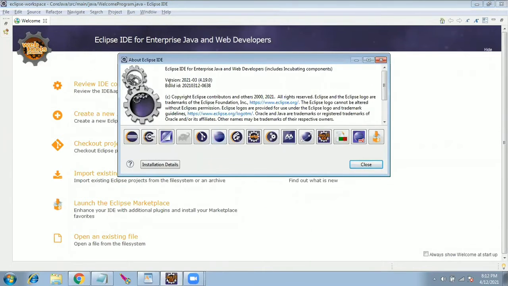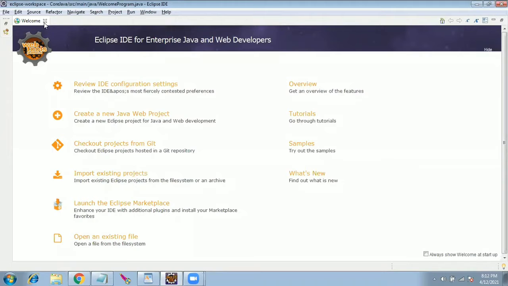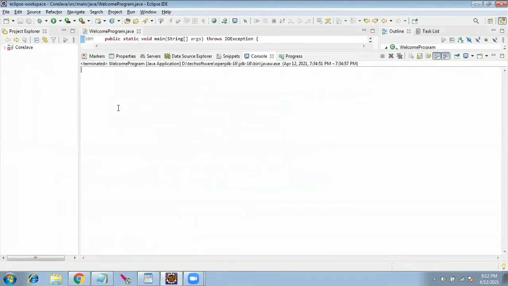The Eclipse IDE I am using is version 2021 March. It was released previous month. It's 4.19. Okay. So let's go into our first program. Then we will start going through each of the concepts. I always believe I have a different methodology, which has been working out all these years. So it's my duty and my job to make sure that you understand every single concept from the basics to the advanced. So just follow with me.